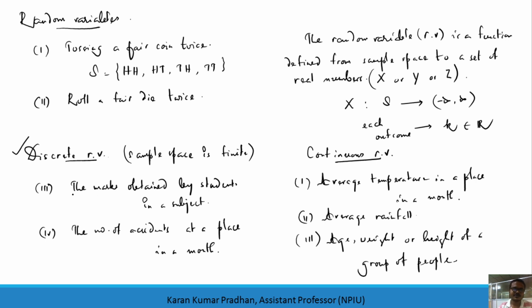Now let's go for the first example, which is tossing a fair coin twice. We know the sample space, I have already written it, let us write this.